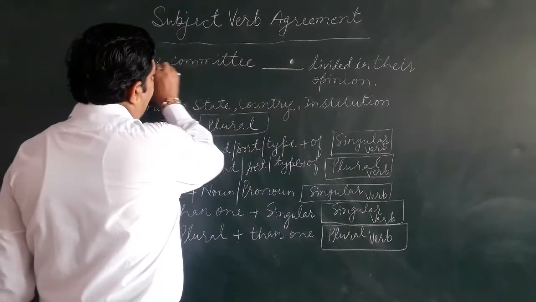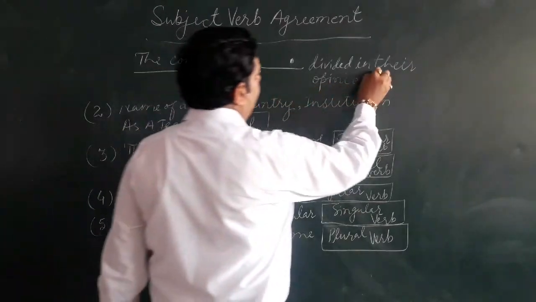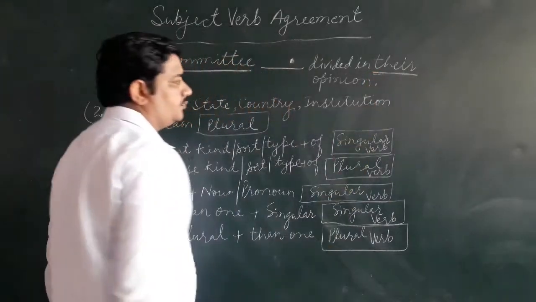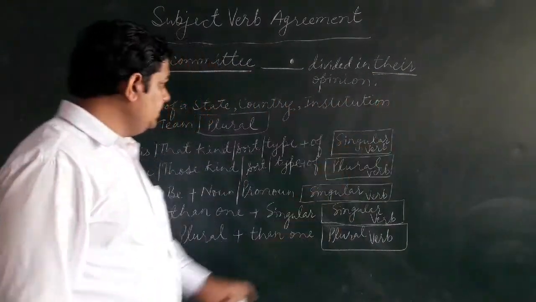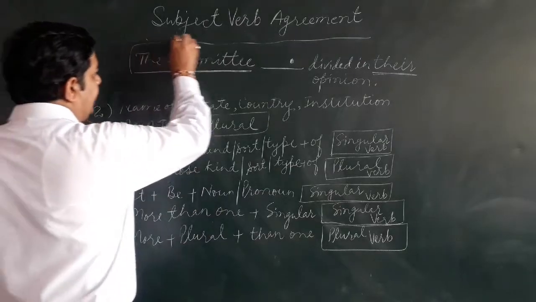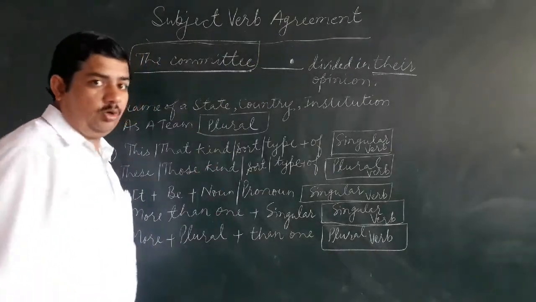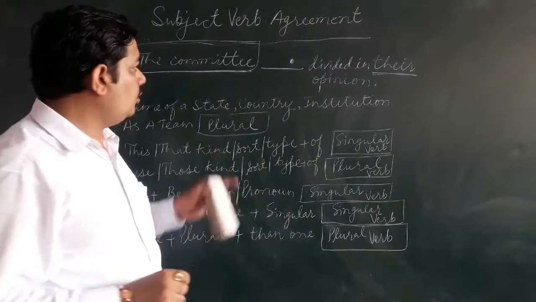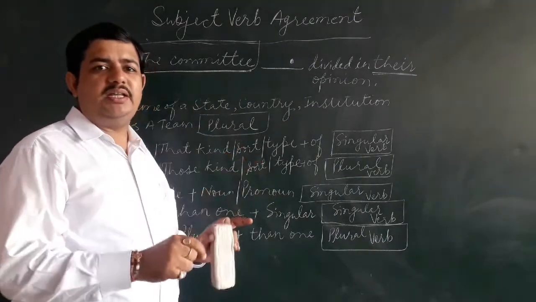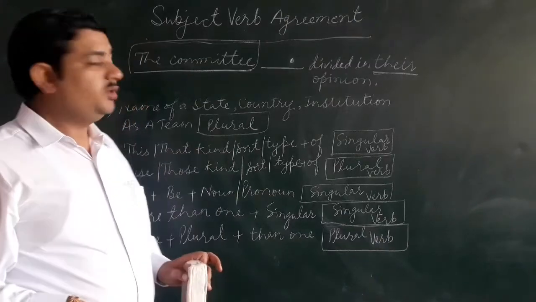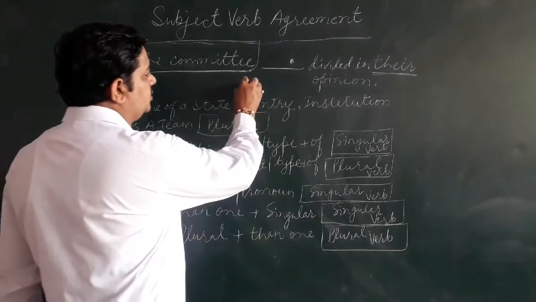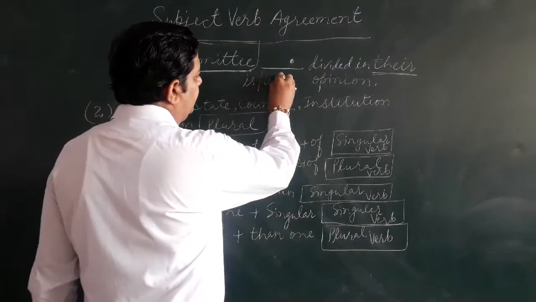See this committee and there, see this change. There it is used for plural. It means we are not taking this committee here as singular. We are talking about the members of the committee who are included in that. So that is why suppose we are to use here is and are.